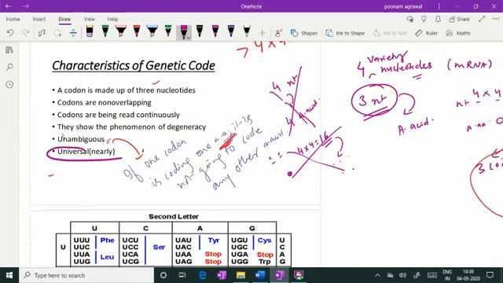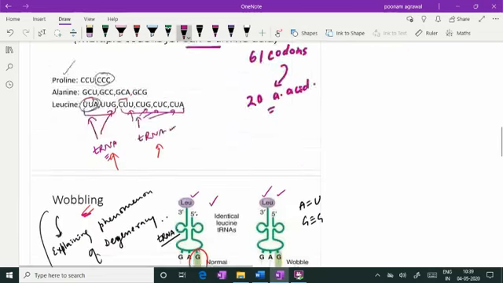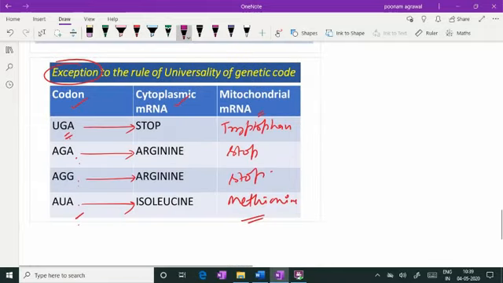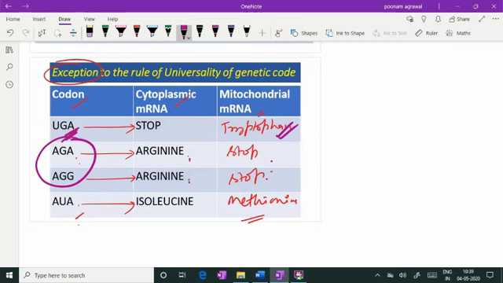And when we talk about the rule of universality, we now say the genetic code is not universal, it is nearly universal, because we have certain exceptions and the mitochondrial genome is showing those exceptions. And this is the list of exceptions to the rule of universality, where UGA is not read as a stop codon as in mRNA of the cytosol. It is rather read as tryptophan in the mitochondrial mRNA. AGA and AGG act as stop codons, whereas otherwise they code for arginine in the cytosolic mRNA. AUA codes for isoleucine in cytosolic mRNA, which represents the nuclear genome, but AUA codes for methionine in the mitochondrial genome.